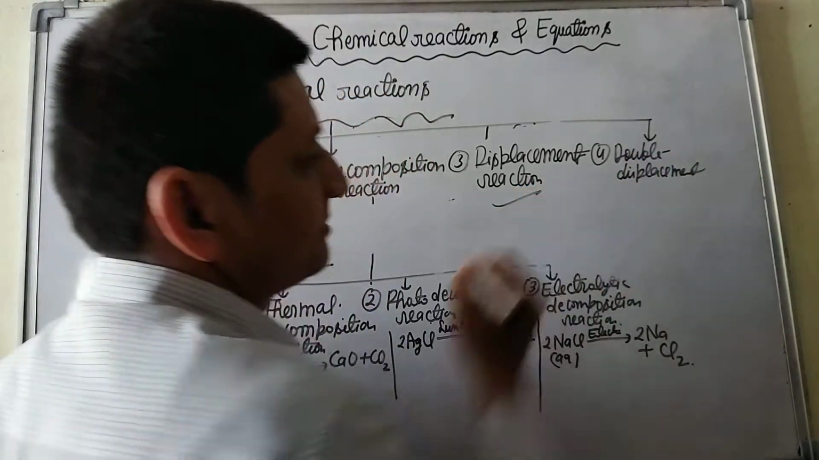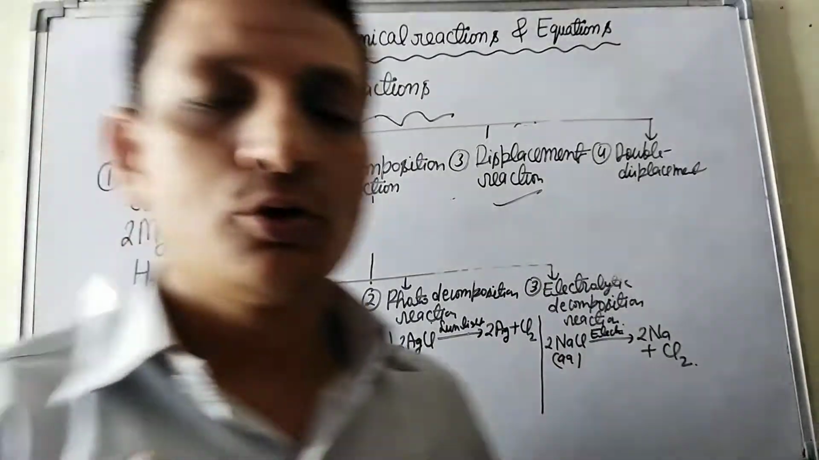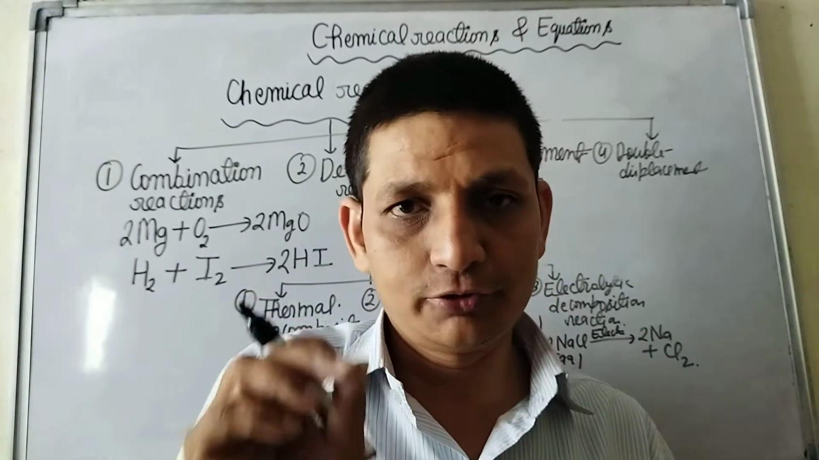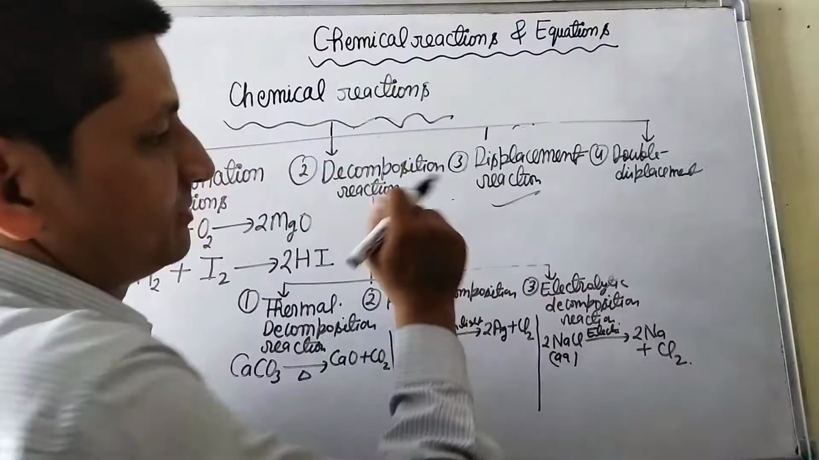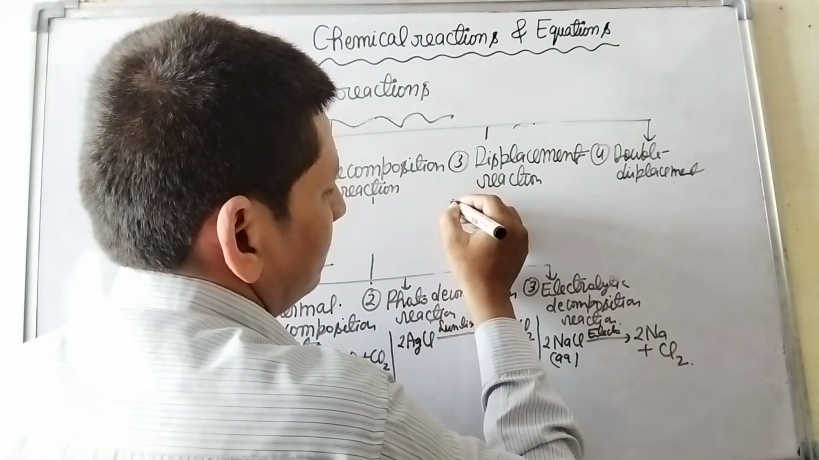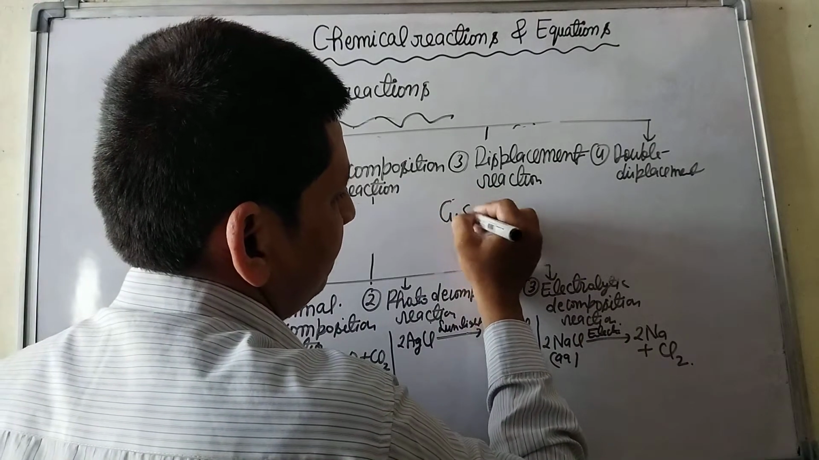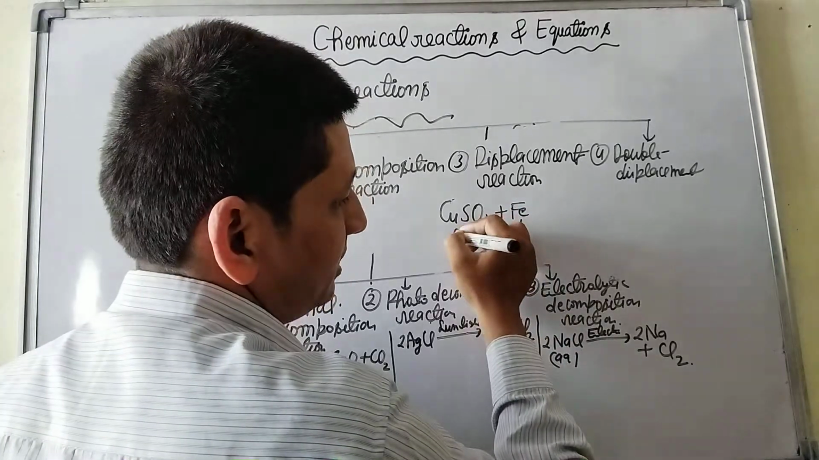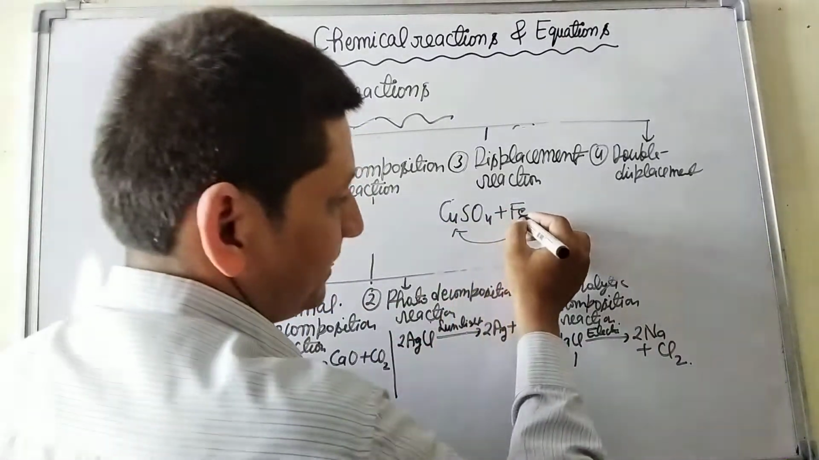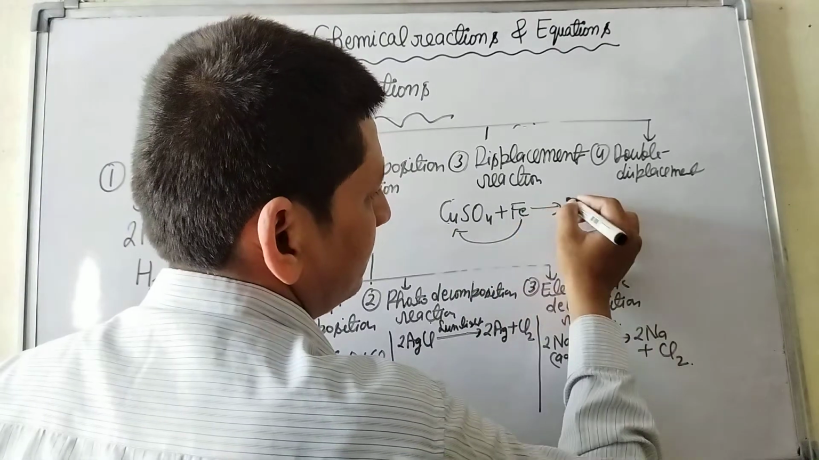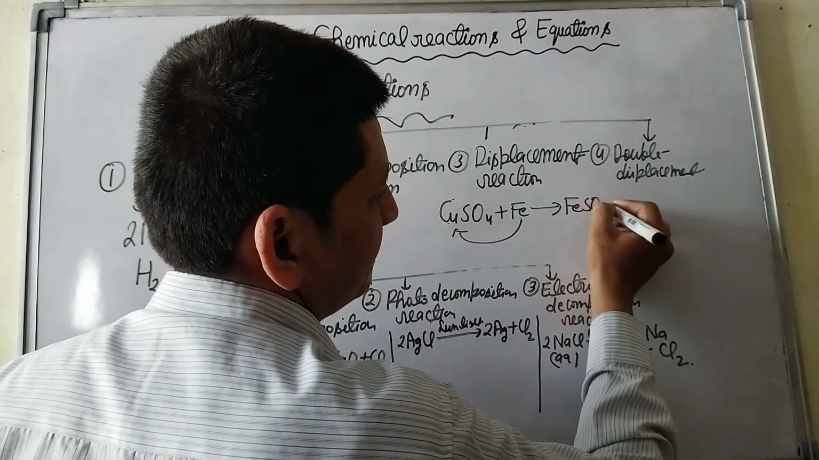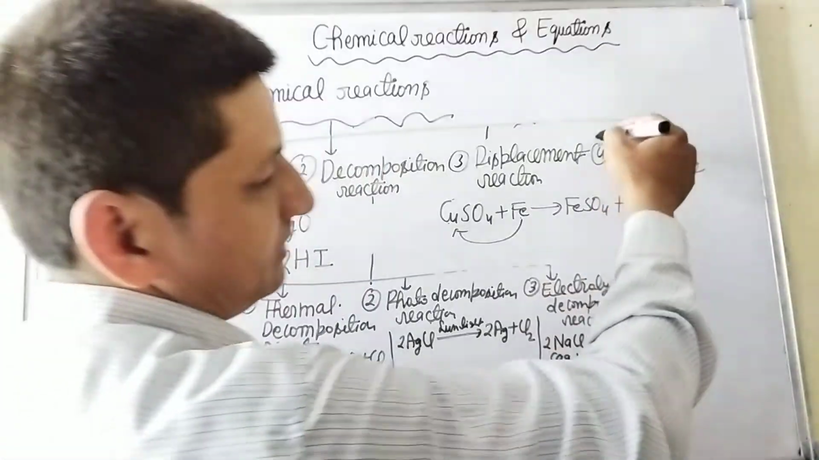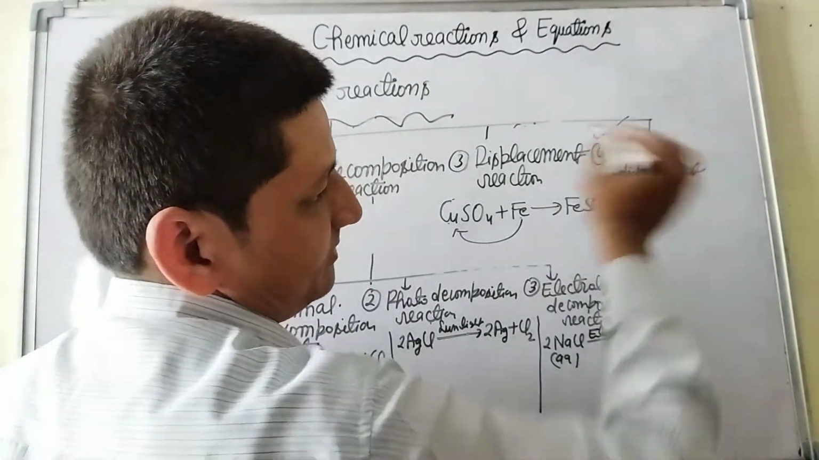Now, displacement reaction. Those reactions in which a more reactive element displaces a less reactive element from its salt solution are called displacement reactions. Look here. This is copper sulfate and this is iron metal. Iron is more reactive in the electrochemical series, so iron displaces copper. We get FeSO4, ferrous sulfate, plus copper. Clear? And I have told you about double displacement reaction.